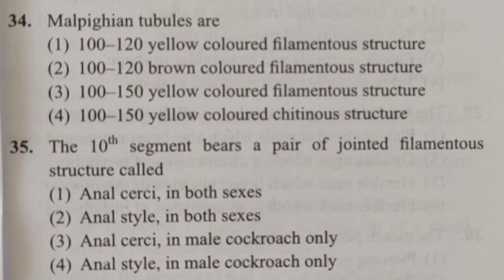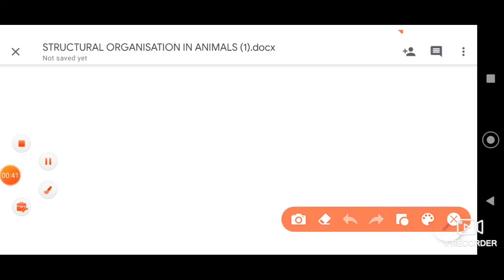Dear students, the next question we have here is: the 10th segment bears a pair of jointed filamentous structures called, in cockroach we are considering, dear students. Options given are anal cerci in both sexes, anal style in both sexes, anal cerci in male cockroach only, and finally anal style in male cockroach only. We need to identify what structure is present in the 10th segment, whether in both sexes or only in male or only in female.